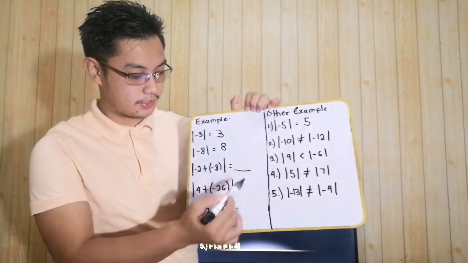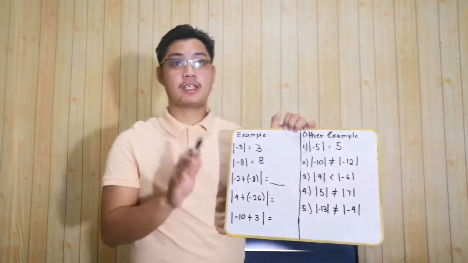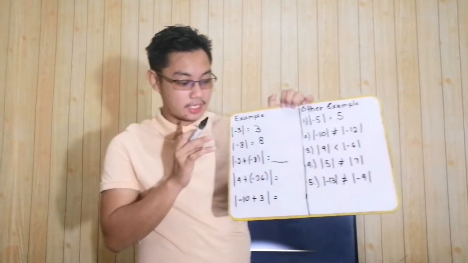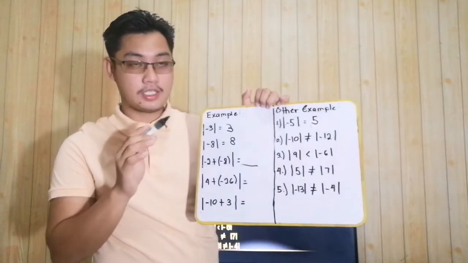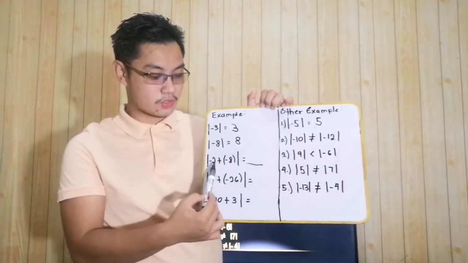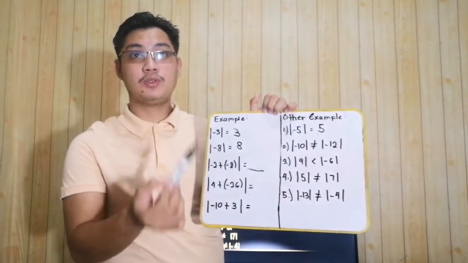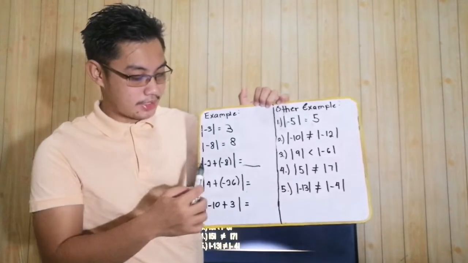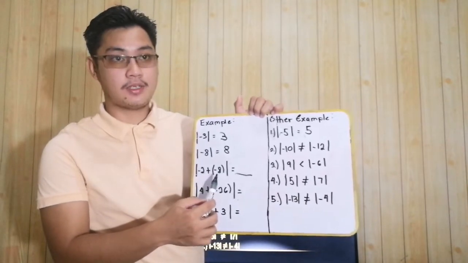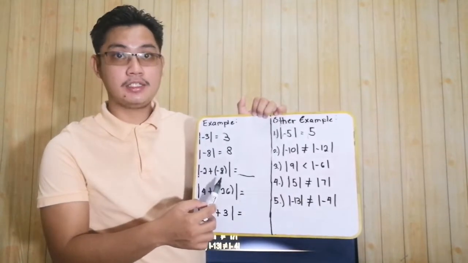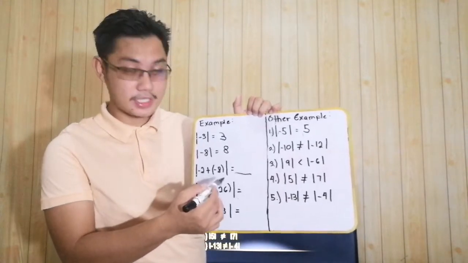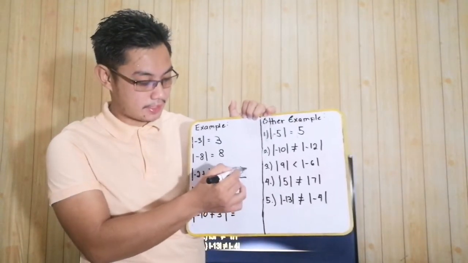What is the answer? Ganito ang gagawin nyo. Pag nakakita kayo ng ganitong questions is, ang uunahin ninyo is, isosolve nyo muna before you absolute it. Okay? Negative 2 plus negative 8. Since they are the same sign, i-add nyo na lang siya. 2 plus 8 is 10.